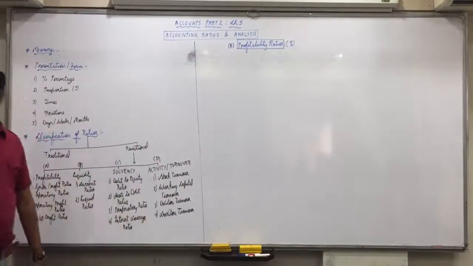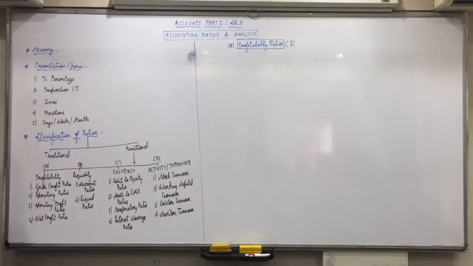Second, numerator of all ratios is the ratio itself. Those who have any confusion, numerator is the upper part and denominator is the lower part. Numerator of all the ratios will be the ratio itself, means in gross profit ratio, numerator is gross profit. In operating ratio, numerator is operating cost.